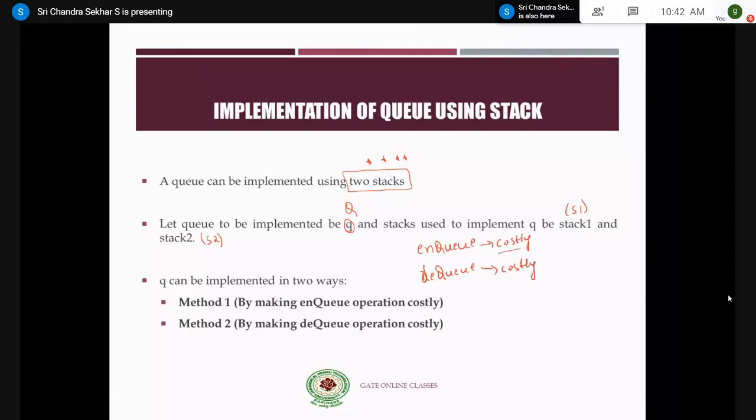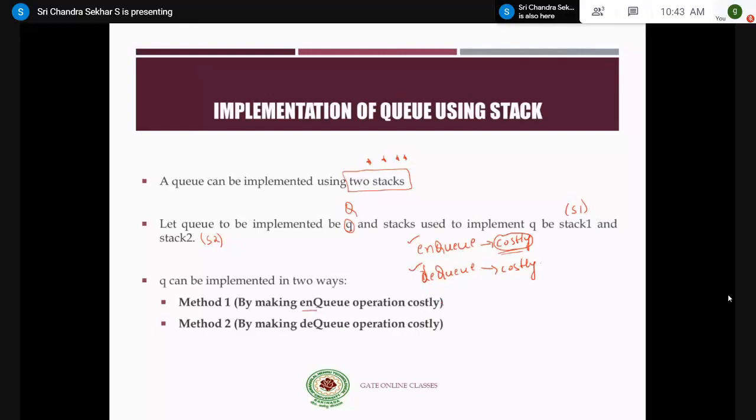What do we mean by costly? If more operations are involved in implementing the ENQ operation, then we say that the ENQ operation is costlier. Similarly, if more operations are involved in the DEQ operation, then it is costlier, right?